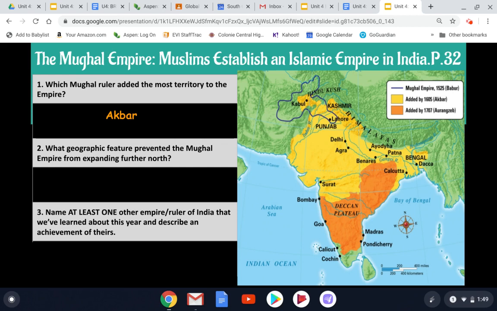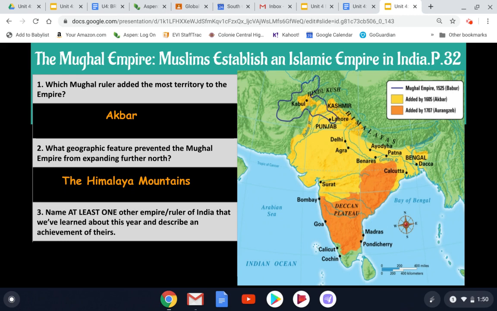Our second question asks us, what geographic feature prevented the Mughal Empire from expanding further to the north? If we look at the territory that was gained, and we wonder why they couldn't go any farther to the north in this direction here, we have to pay attention to the geographic features labeled on the map. So which geographic feature? The Himalaya mountains should be your response for number 2.